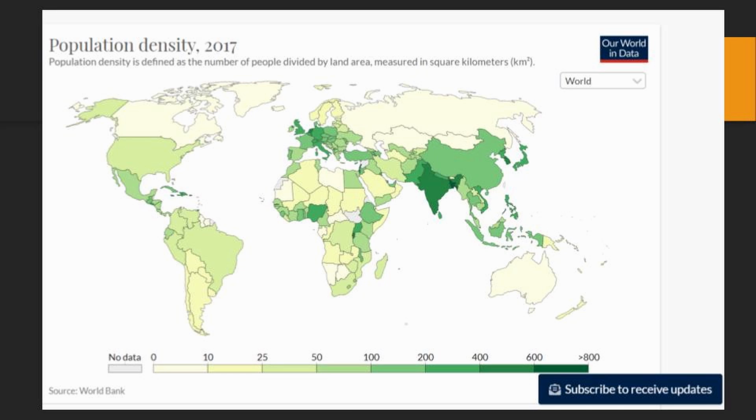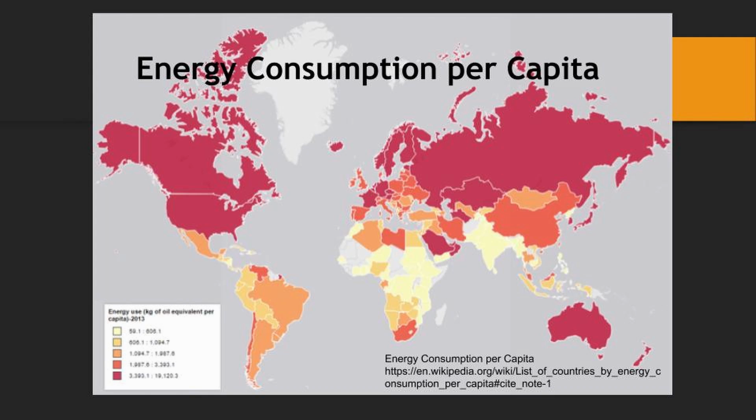This is a 2013 map of energy consumption per capita. As you notice, the United States, China, and some European countries have high energy consumption per capita. So most developed countries use a lot of energy.